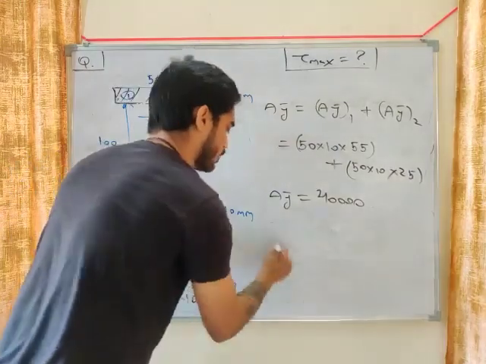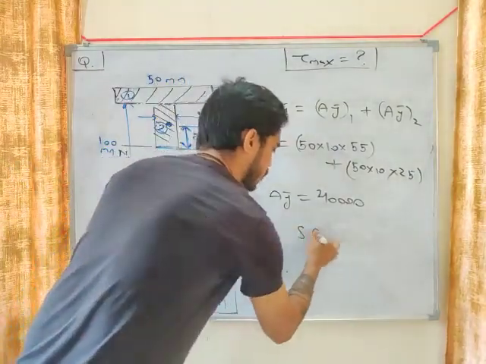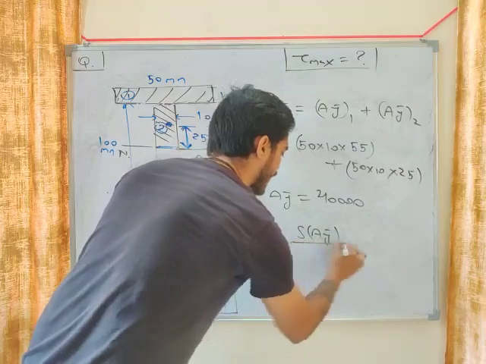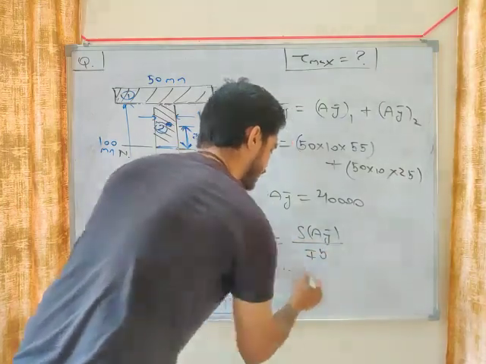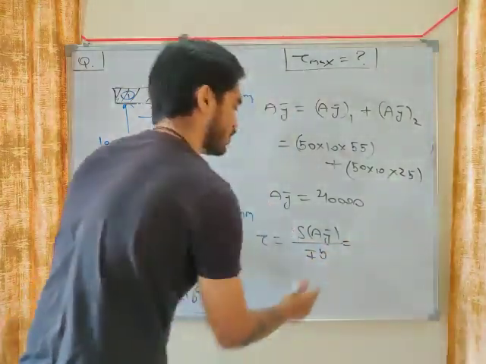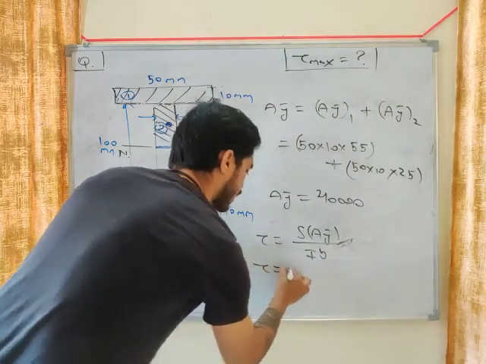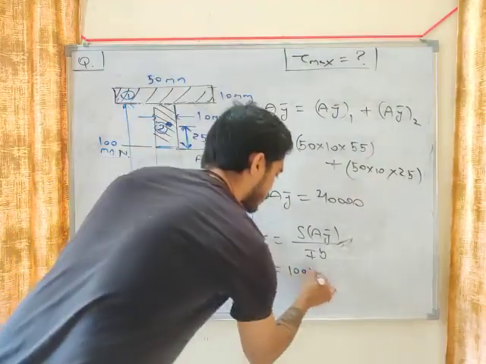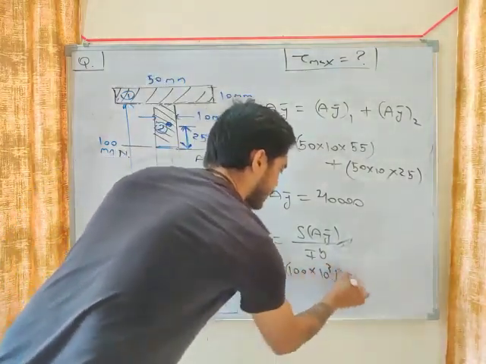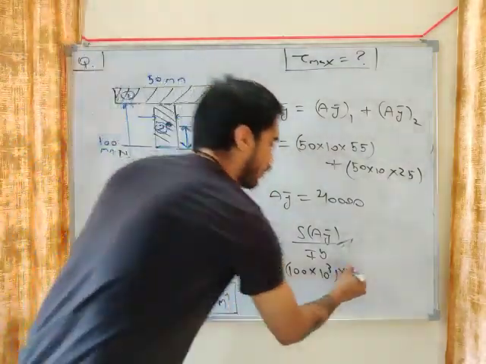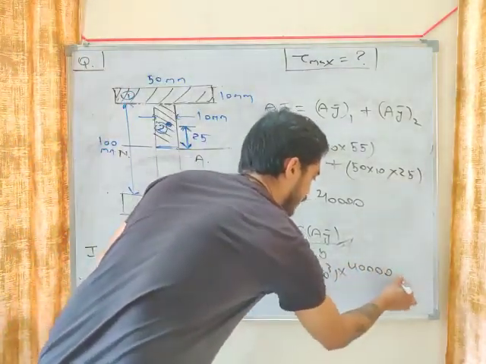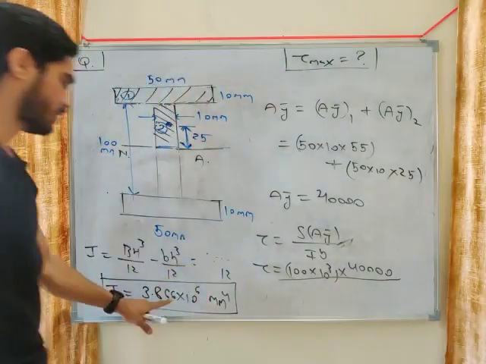What is the equation? Tau equals SAȲ divided by Ib. Right, this is the equation. So put the values here. What is the shear force? 100 kilonewton. Right, shear force was 100 kilonewton. What is AȲ? 40,000. 40,000 divided by I, which will remain the same,